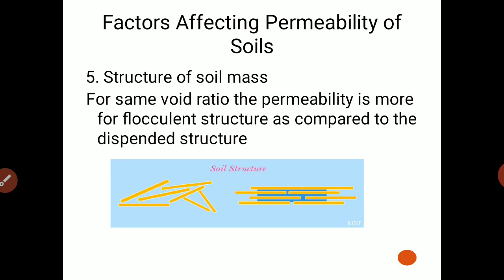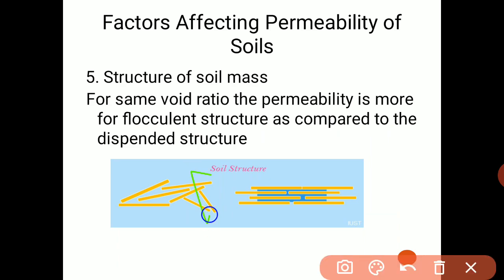Then the fifth point is structure of a soil mass. For the same void ratio, what is the structure? Structure means the arrangement of particles.